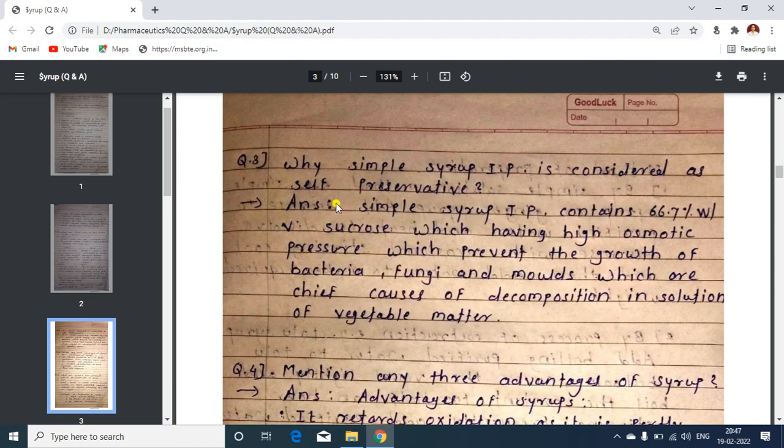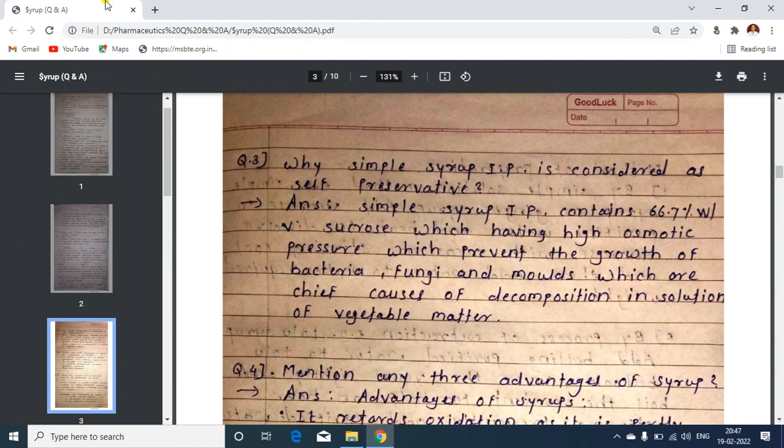See, these are the questions which were asked in previous exams. He had collected nearly 4 to 5, 6 previous years' question papers, and from those he found these questions and their answers.